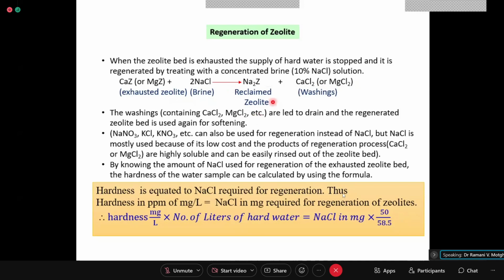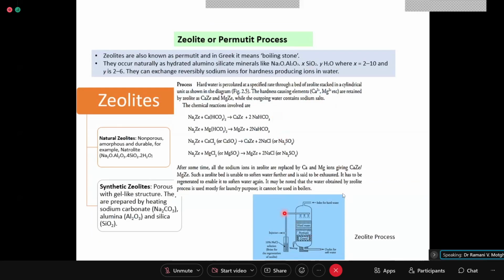Okay, so this is the reclaimed zeolite, and these are the washings. What happens when you stop the raw water inlet and outlet and put brine here, you have to close this. And when you now want to remove the unreacted brine, this part is closed and the unreacted brine is collected or removed from this end.